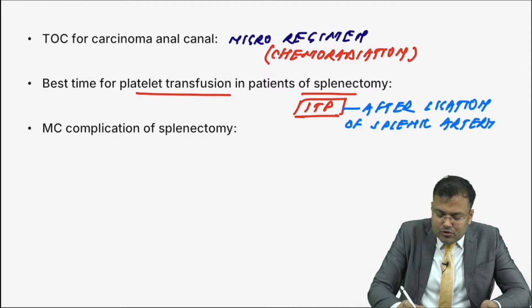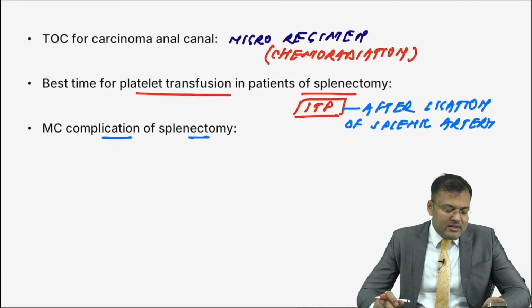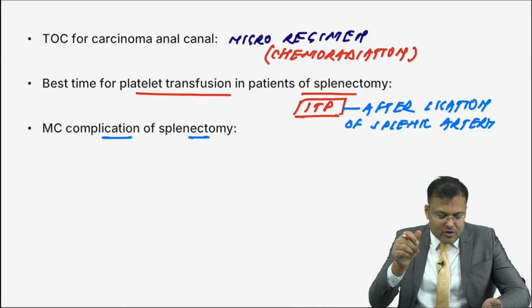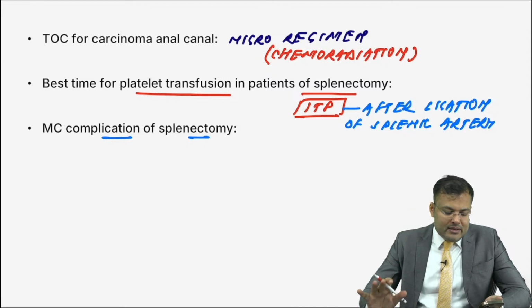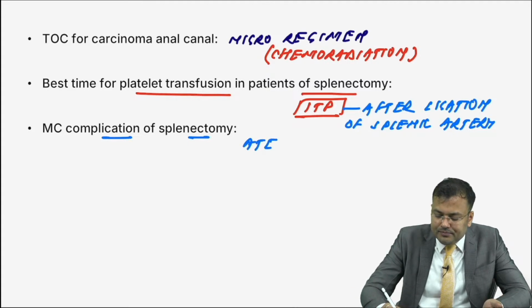Next, what is the most common complication of splenectomy? Yes, guys, tell me. It is lung related complication. So what is the most common complication of splenectomy? That is not OPSI. That's the most common late complication. Nobody replied correctly till yet. First person to reply correctly, Ansh Chawla, it is atelectasis or collapse.